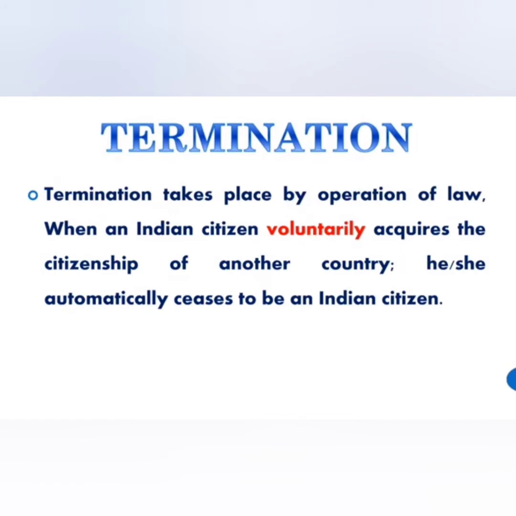Next is termination. Termination means it takes place by operation of law. That is, through law only, the government itself will terminate. So when an Indian citizen voluntarily acquires the citizenship of another country, he or she automatically ceases to be an Indian citizen. The government itself terminates. It doesn't allow him to become the citizen of India anymore. So it deprives him of that. So that is called termination.